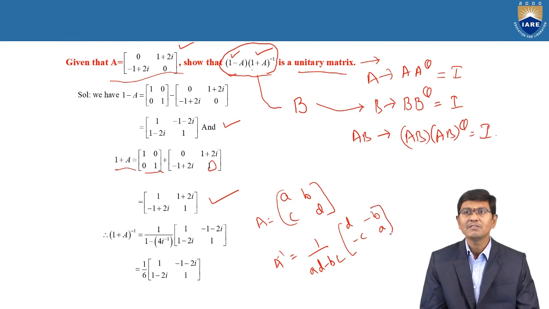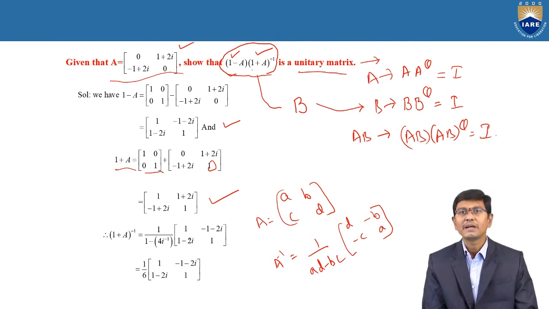With the help of this inverse formula, we replace here 1 by (AD minus BC). AD minus BC is 1 minus the product BC. After simplification, you may get 1 by 6 as the value. Instead of the bracket, D and A swap, so the value 1 remains as it is. And minus B is minus (1 plus 2i), which is minus 1 minus 2i.